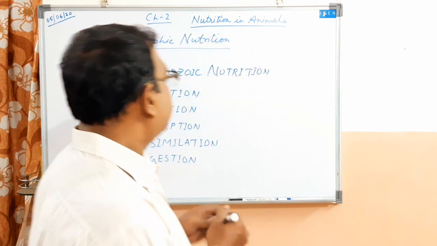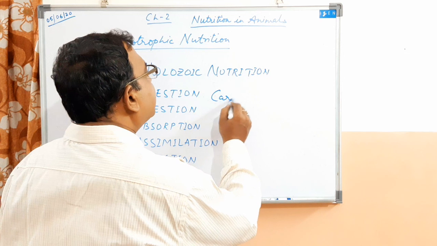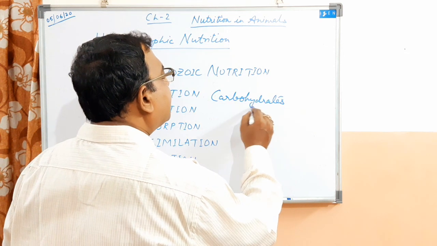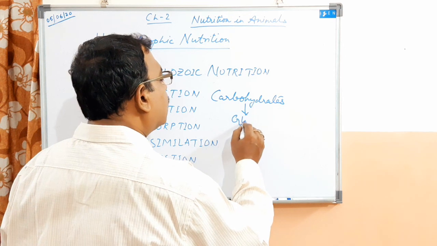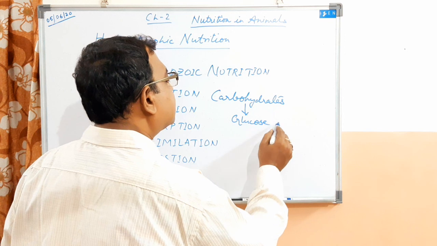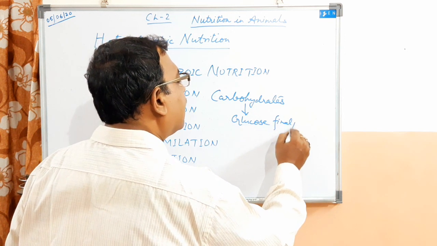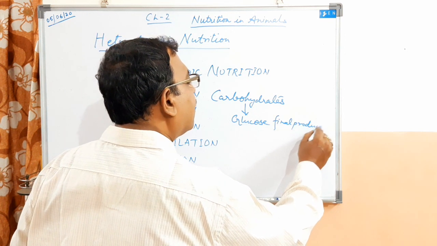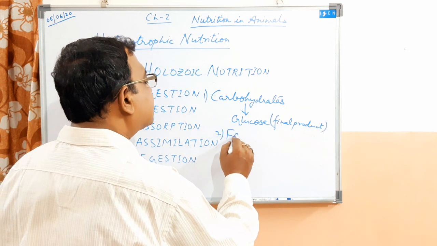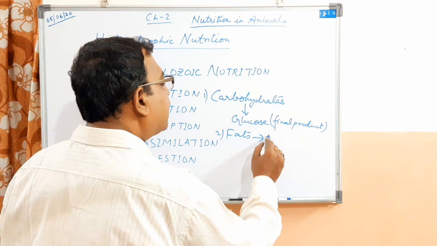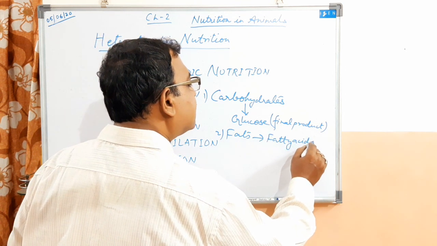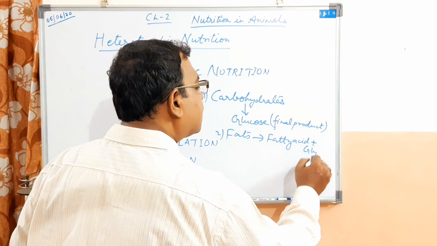Clear? So remember, carbohydrates are broken down into glucose. This is the final product. Second, fats are broken down into fatty acid plus glycerol.